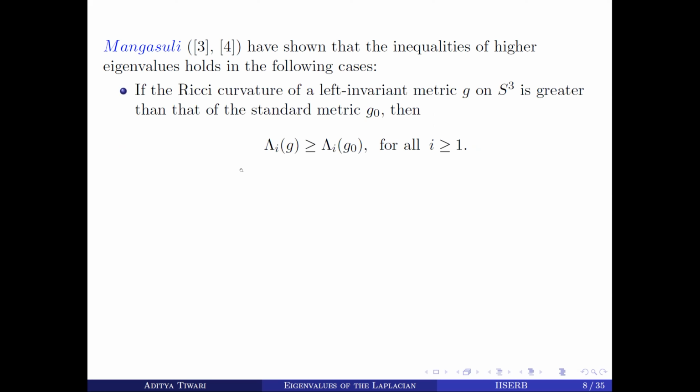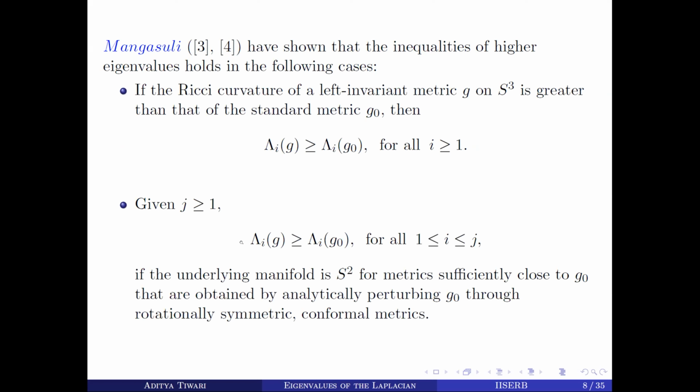This is for dimension 3. If the Ricci curvature of a left invariant metric g on S^3 is greater than or equal to that of the standard metric g_0, then this eigenvalue inequality holds for all i greater than or equal to 1. Similarly, this is for dimension 2: if we take S^2 with g, where g is a metric obtained by perturbing g_0 through a rotationally symmetric and conformal metric, then also this eigenvalue inequality holds.